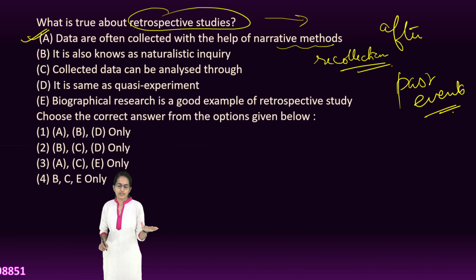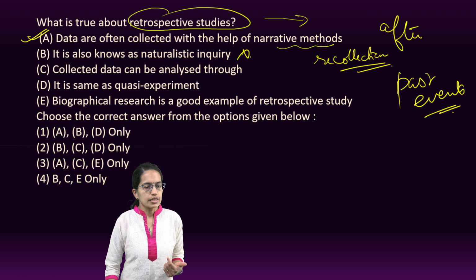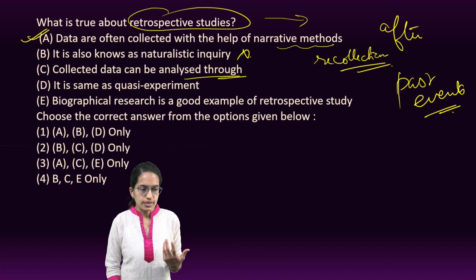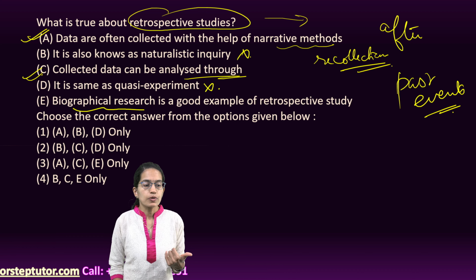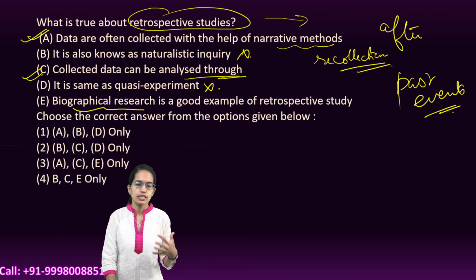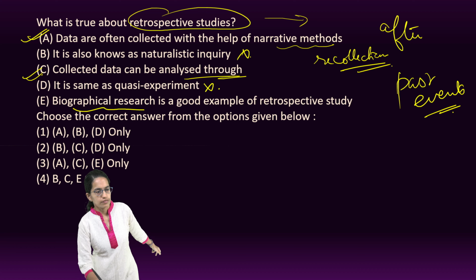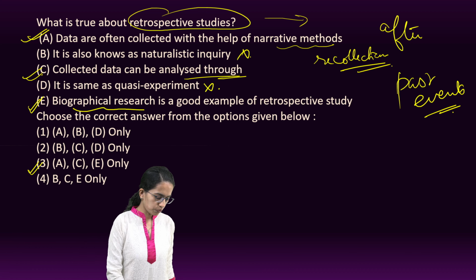It is known as naturalistic inquiry. No, that's related to observation. The data collected can be analyzed thoroughly. So that's again correct. And then we have, it is same as quasi experiment. No, it's not talking about experimentation, but yes, biographic research, which actually is the recollection of the events, is a good example for a retrospective study. So A, C and E are the correct options for this question.